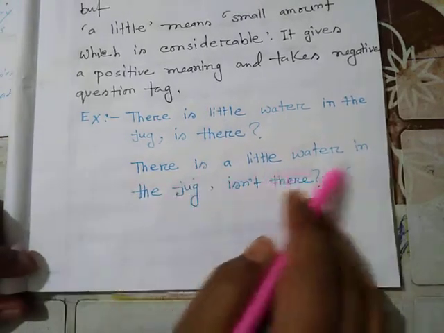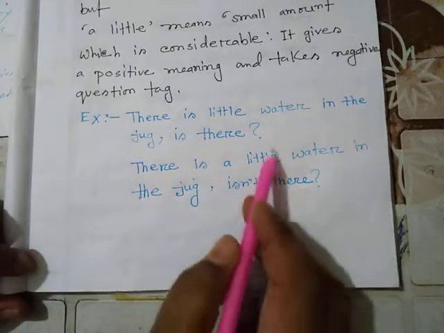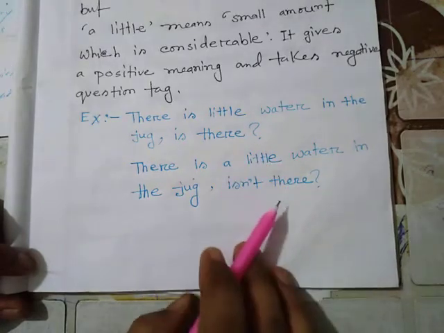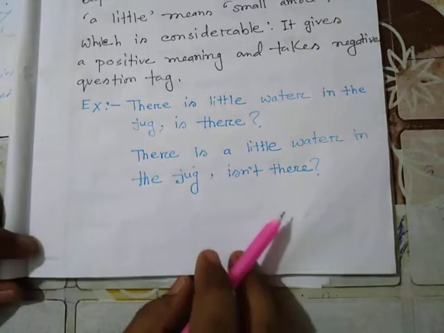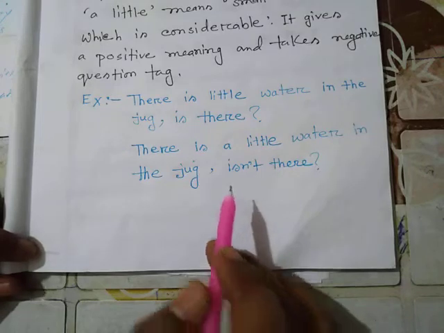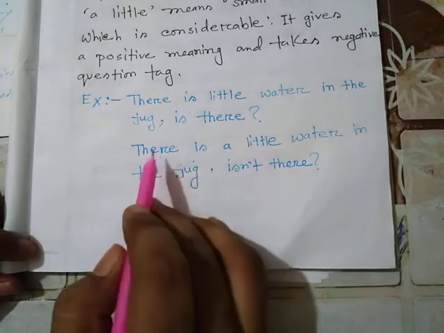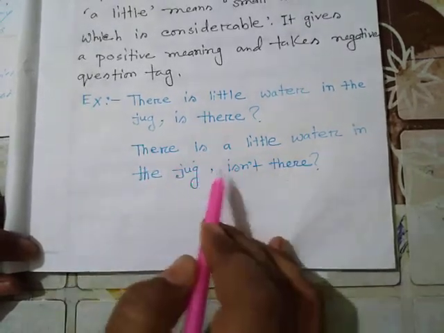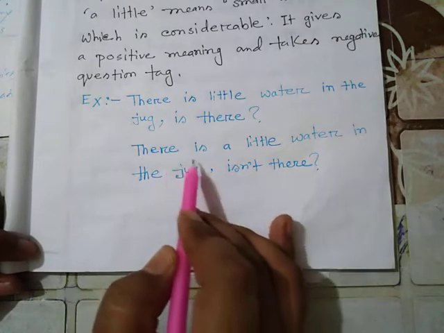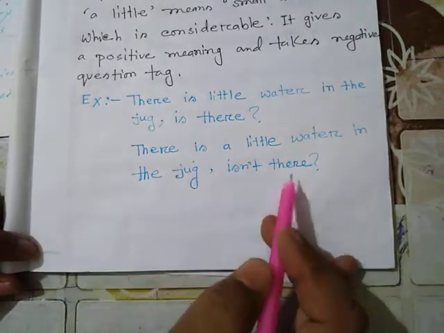There is a little water in the jug. A little is not a negative word, so make the question negatively here. Use is, and for there use the pronoun there. So the answer will be isn't there. There is a little water in the jug. Isn't there?